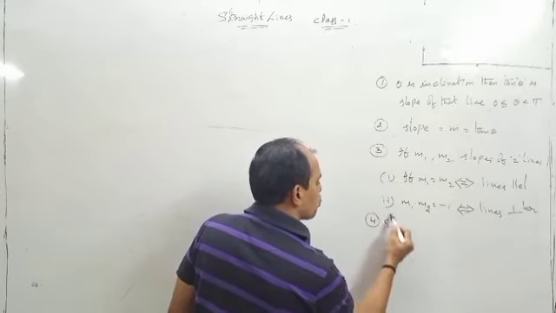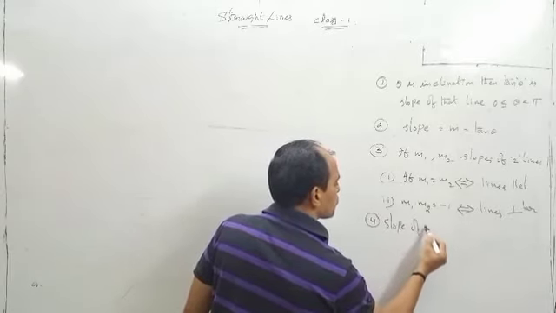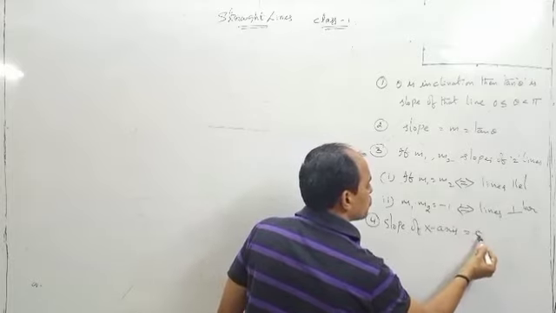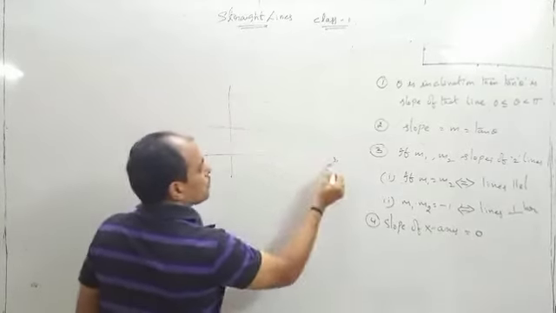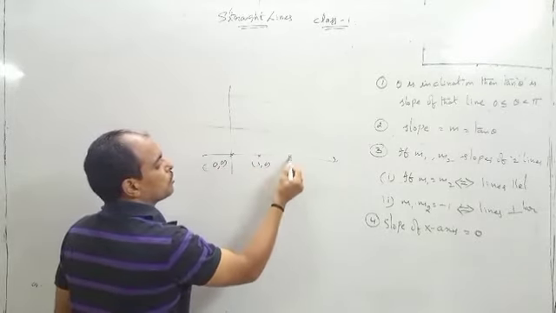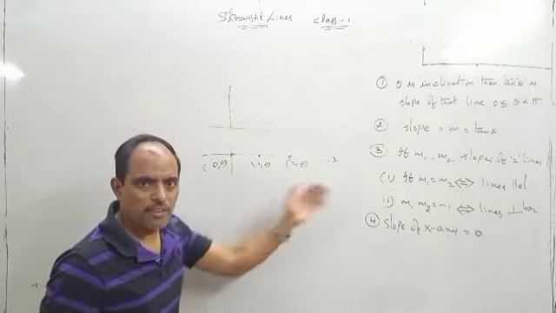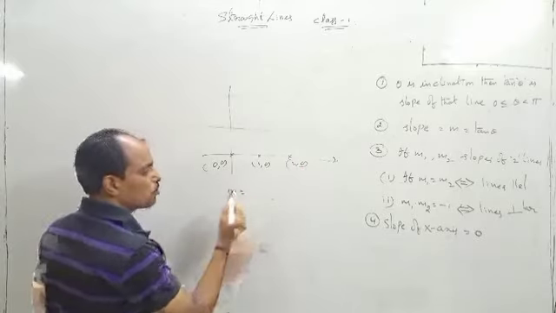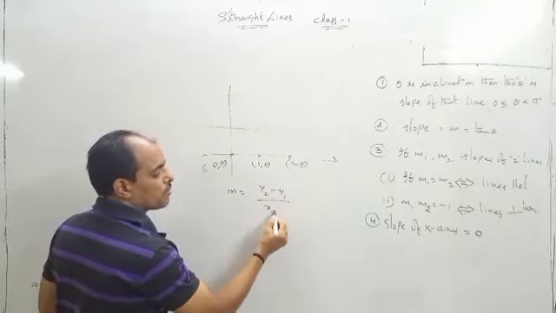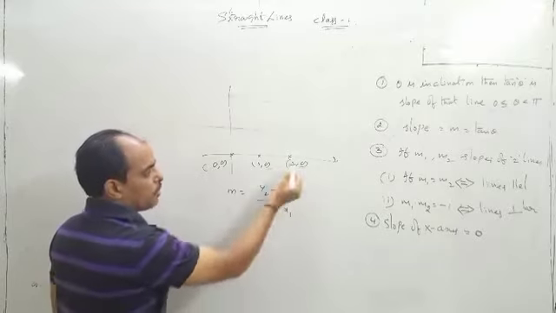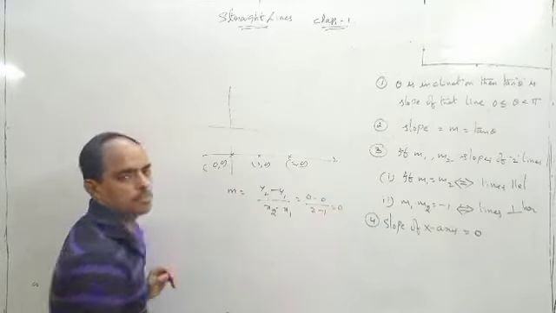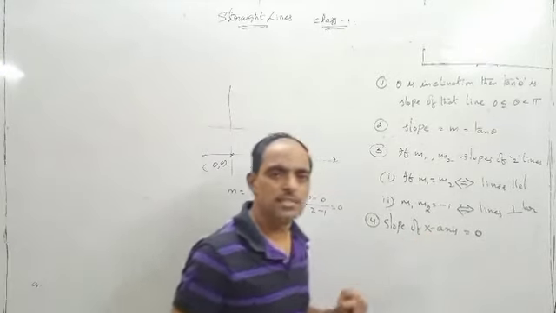Slope of x-axis is equal to 0. Suppose you take any 2 points, 0,0; 1,0; 2,0 and so on. How to find the slope? When 2 points are given, the slope is y2 minus y1 by x2 minus x1. 0 minus 0 by 2 minus 1. That will be 0. So slope of x-axis is equal to 0.